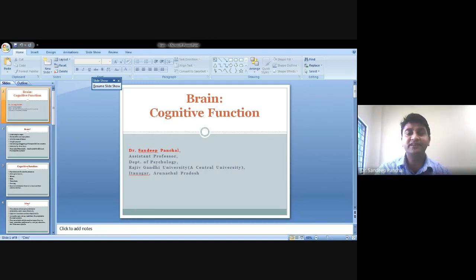Learning, simply, you can say, is a process of acquiring with the help of our training, with the help of experience, or simply the relatively permanent change in behavior that occurs as a result of practice. Everything we do with the help of practice, that is learning. We add something to our knowledge. We are acquiring something from the environment. That is learning.